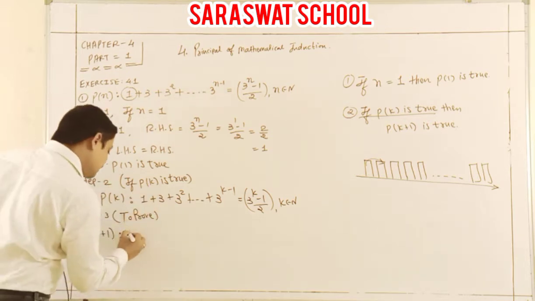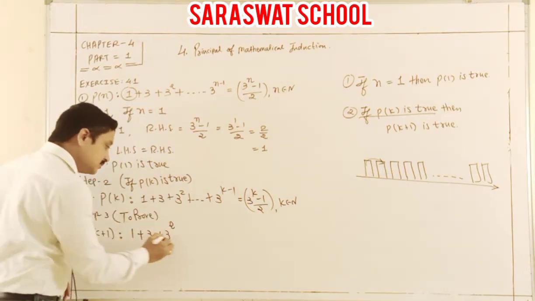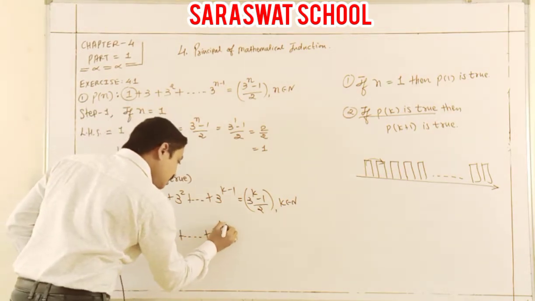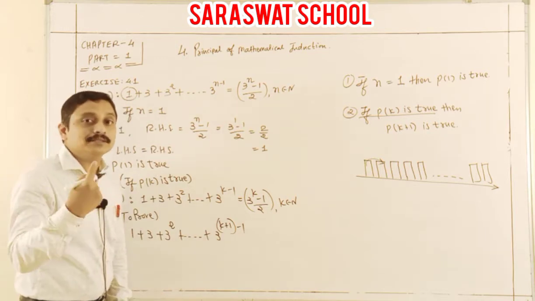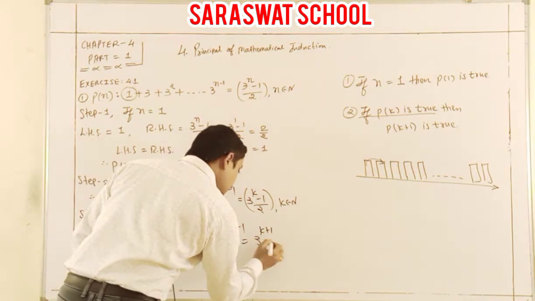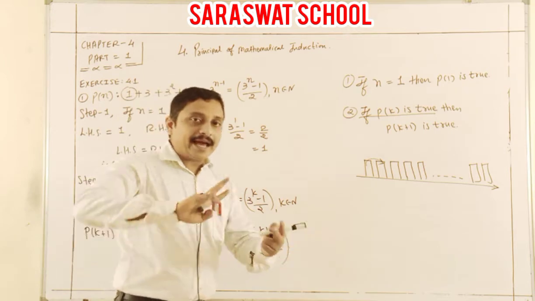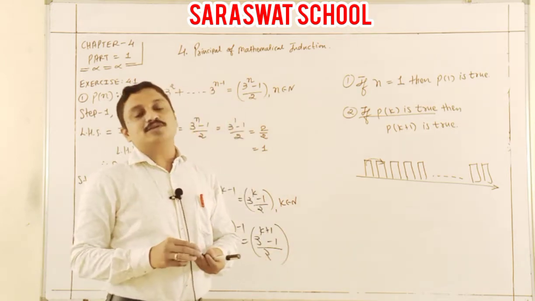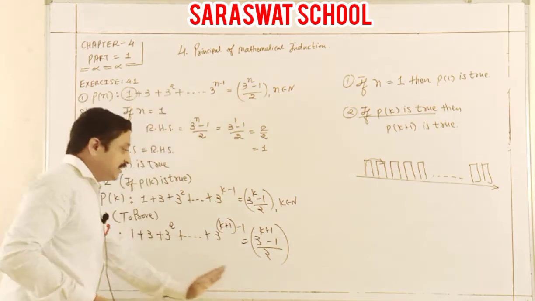So here the answer is 1 plus 3 plus 3 square plus, in place of k, I show k plus 1 by 2. Whenever you see k, I write k plus 1. Now students, I start proving that the LHS and the RHS are equal.